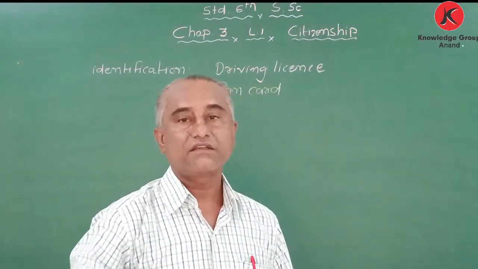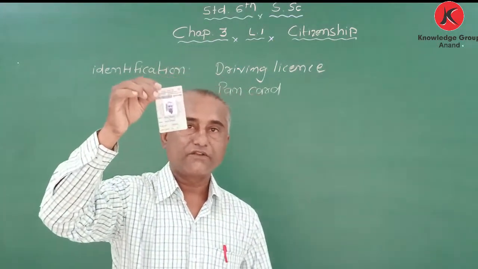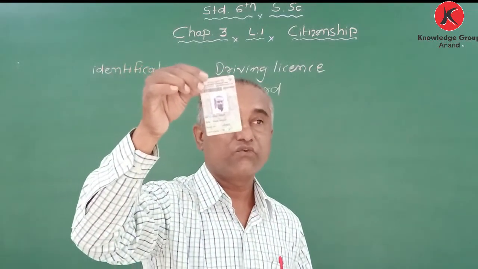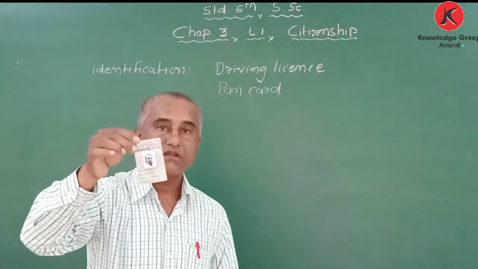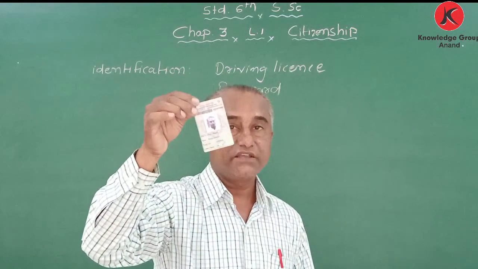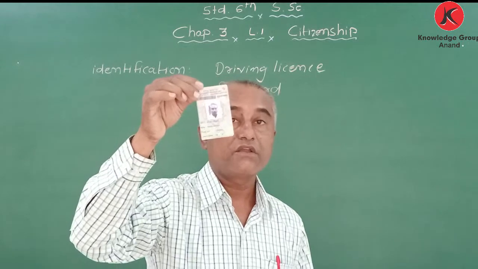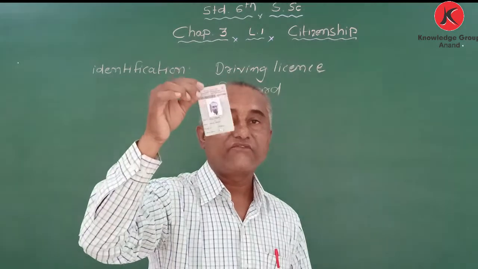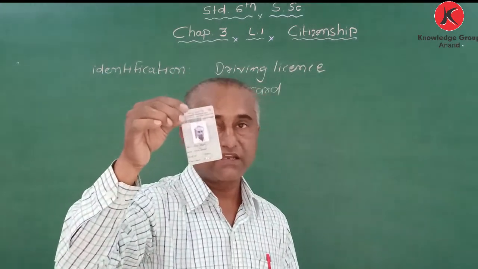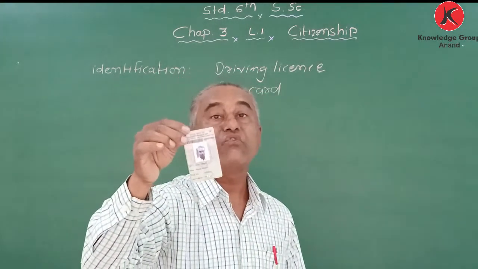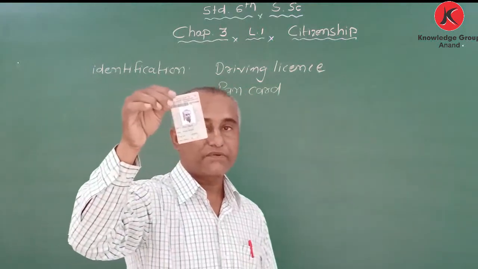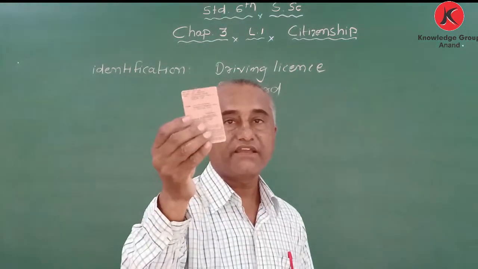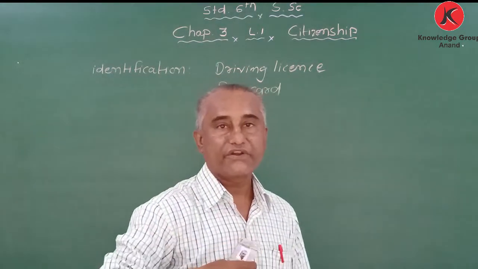One more important thing is this. Can you say what it is? It is a voter ID card. My dear students, when you complete your 18 years, you will get this kind of card, which you will use to vote when elections are held. Here my photograph is there, my date of birth is written, and behind it my address is also written. Got it?